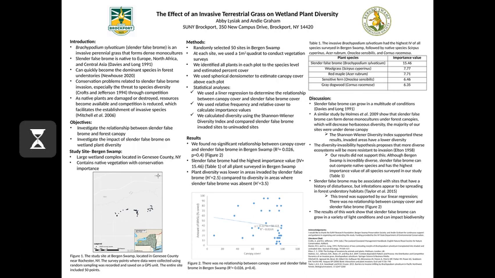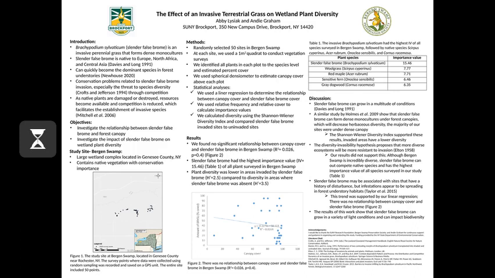That terrestrial grass was Brachypodium sylvaticum, or Slender brome, which is an invasive perennial grass that forms dense monocultures. It is native to Europe, North Africa, and Central Asia, and it can quickly become the dominant species in forest understories. It has also been related to conservation problems and can damage or destroy native plant species.